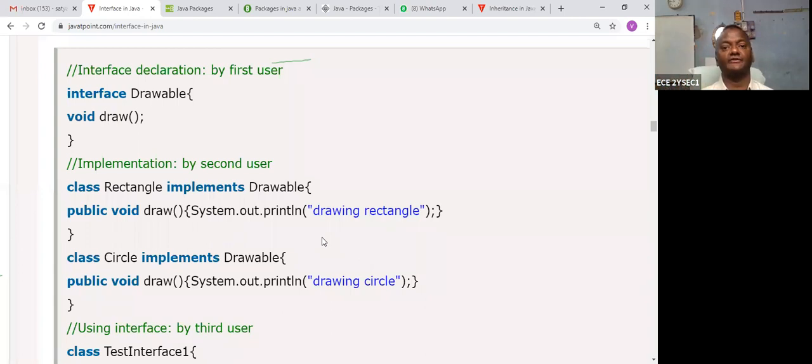I request all the students that please visit online and type some examples of Java programs. The first time you cannot understand, the second time you can try. What is the class? What is the method? What is the constructor? And what is the object? And what is the inheritance? What is the polymorphism? What is the binding? What is the abstraction? And what is the interface? You should find out yourself. If you try like that, your communication and programming skills will be developed.